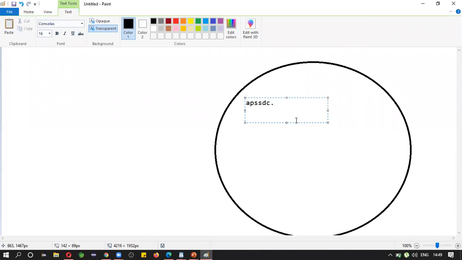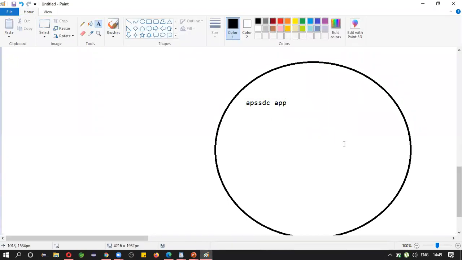Our APSSDC site resides in Amazon Cloud. We are hosting our application in cloud technology, right? Is only our application there, or are other applications also there? A lot of applications are there, because Amazon provides a lot of services to host different kinds of applications.